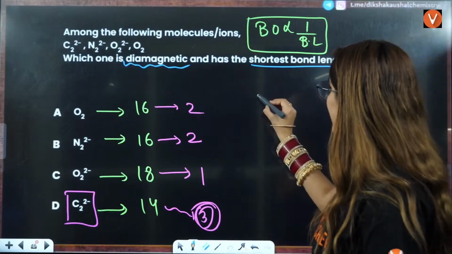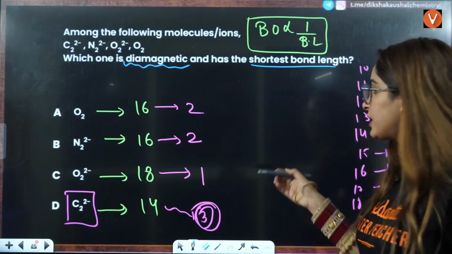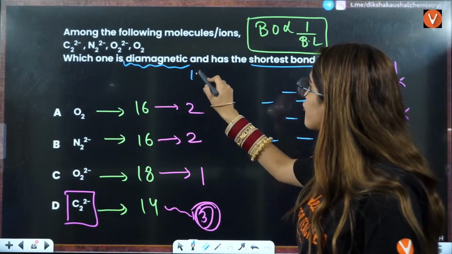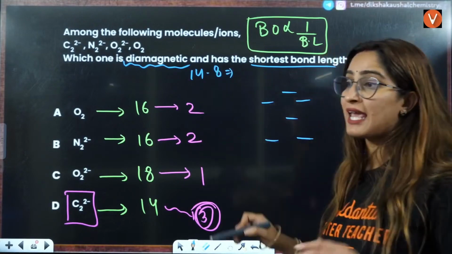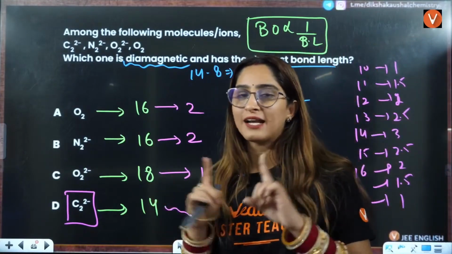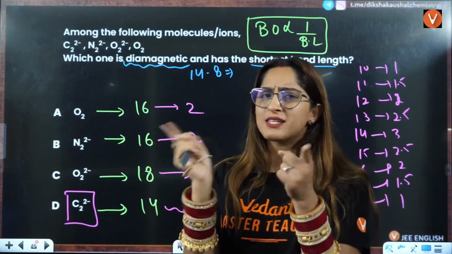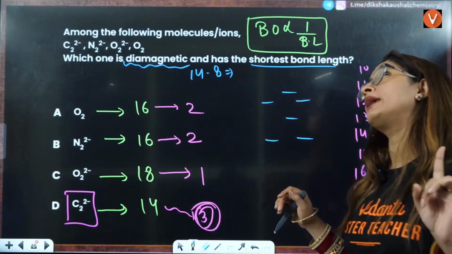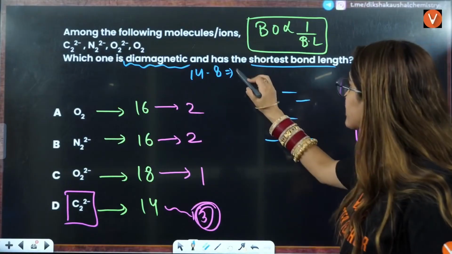So for 14 electrons, you will have 2, 1, 2, 1 as your answer. 14 minus 8 electrons, 8 electrons you will always subtract, that lie in sigma 1s, sigma star 1s, sigma 2s, sigma star 2s. So 8 electrons, then 4, 5, 6 electrons here.